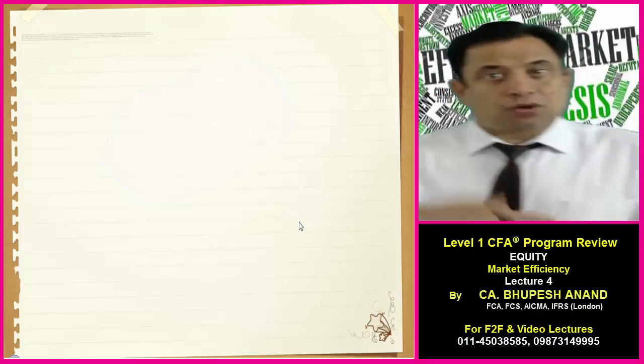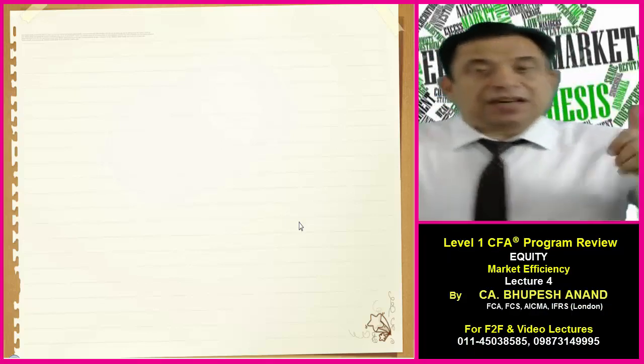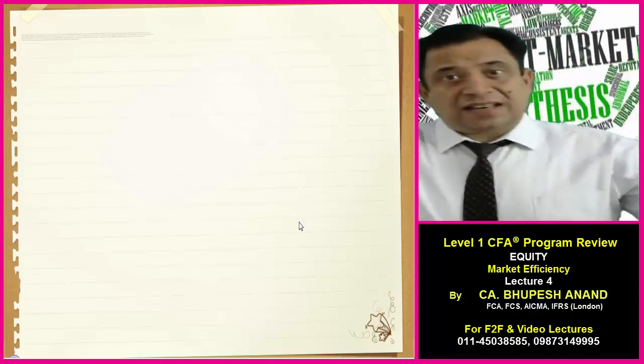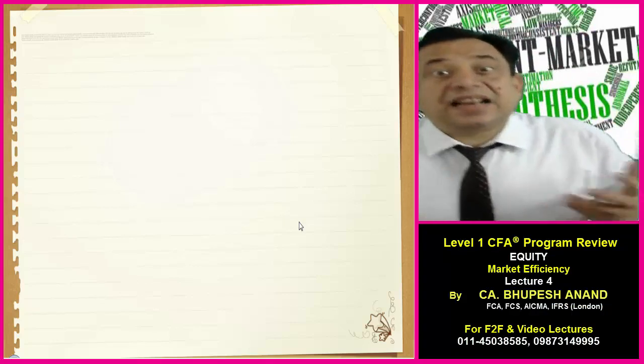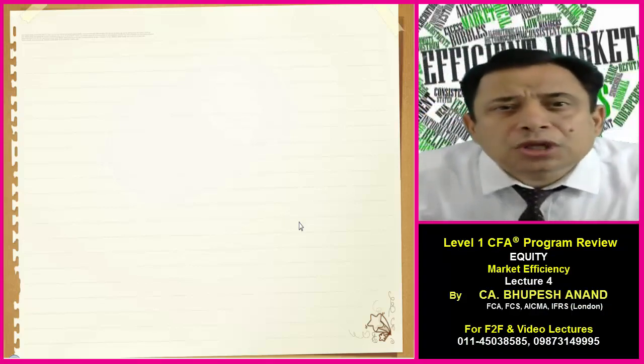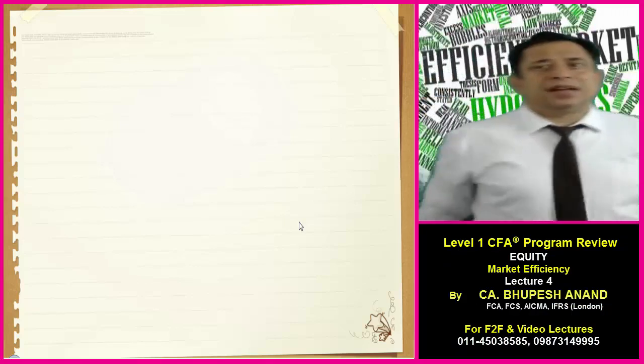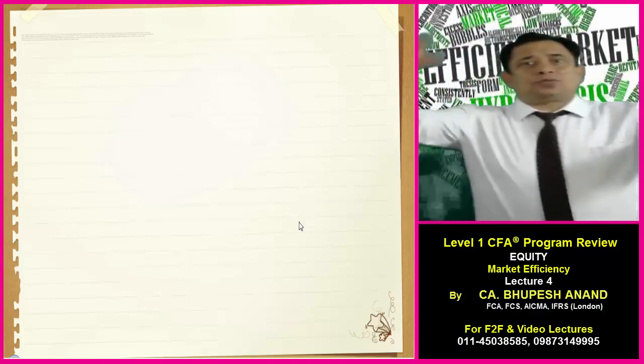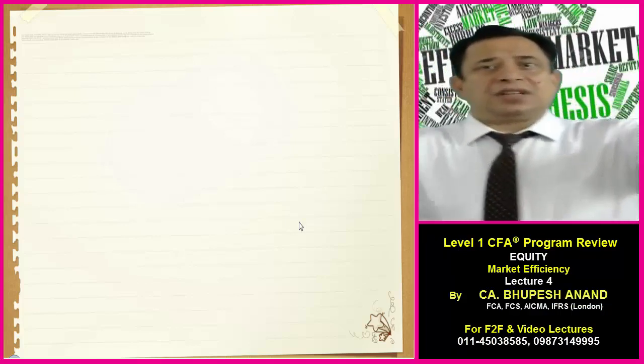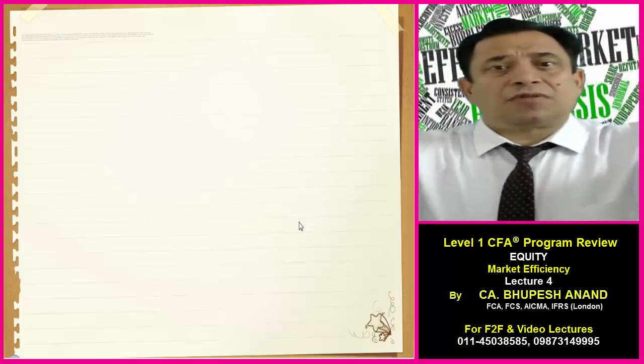These are the 3 learning outcomes. So today I will be starting with learning outcome number D as well as learning outcome number E. When I say learning outcome D, it is the most important learning outcome of this reading. That is, what are the different forms of efficient markets? What are the different forms of inefficiency?